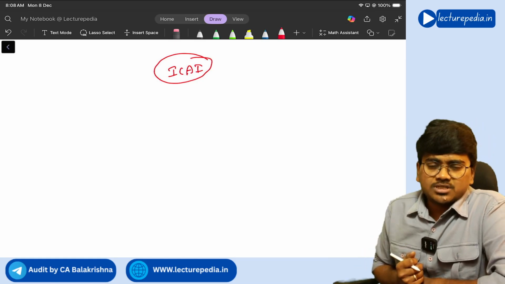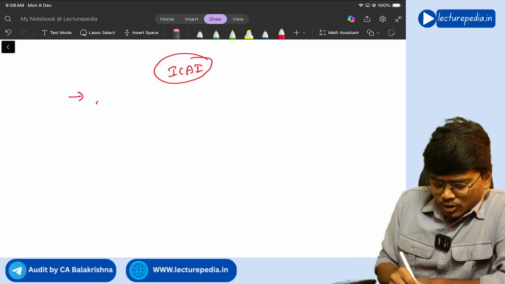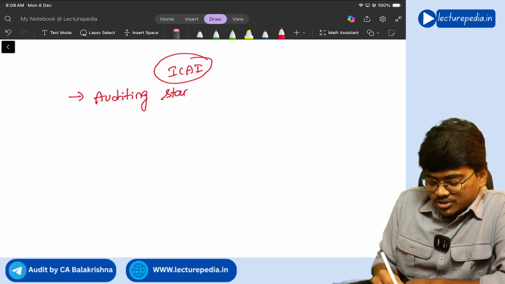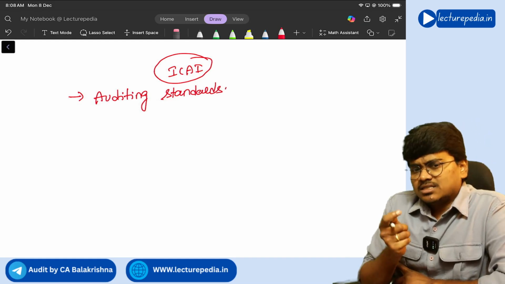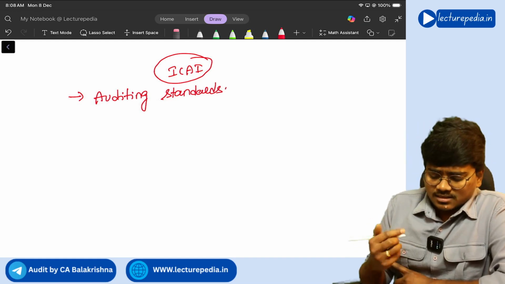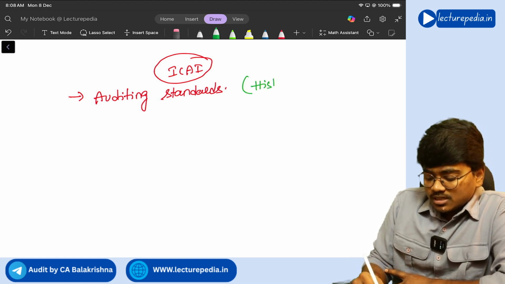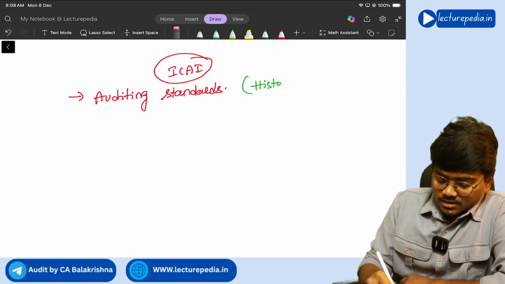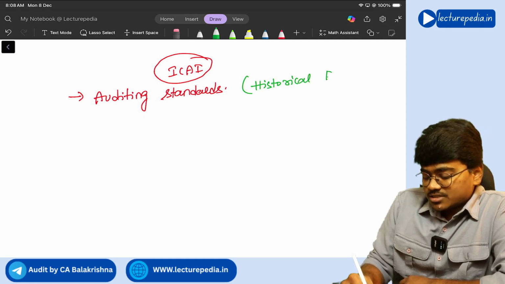Of those, the first series is auditing standards, or standards on auditing, which we will be seeing in our syllabus. These auditing standards are applicable for audit of historical financial statements.